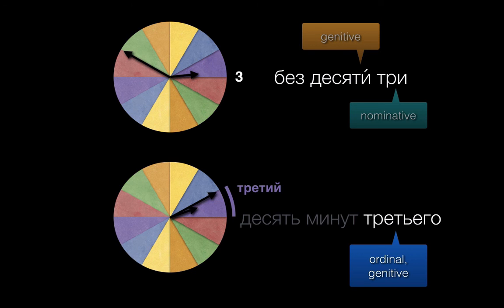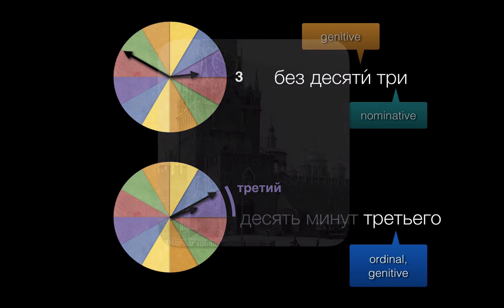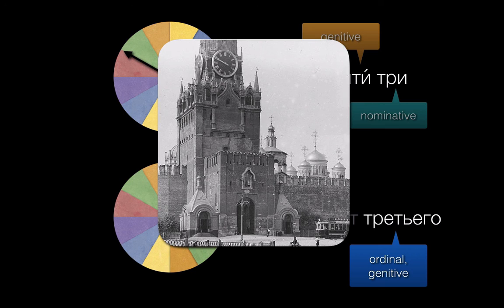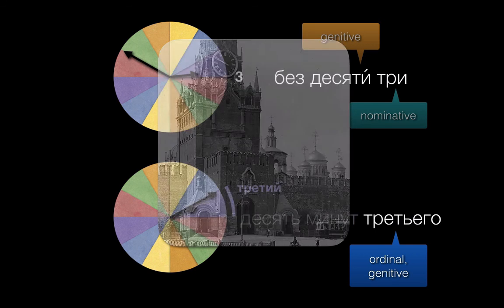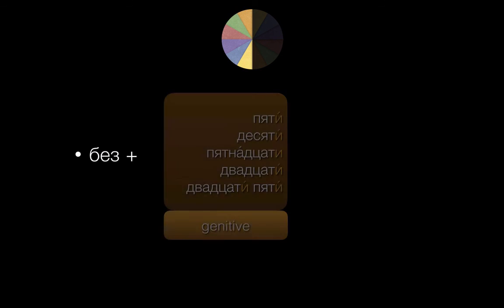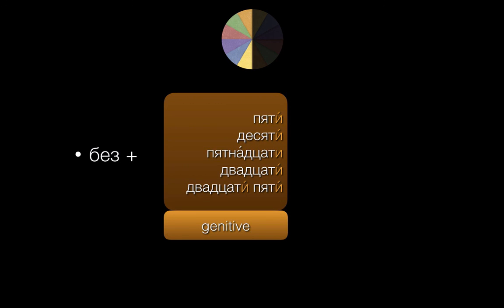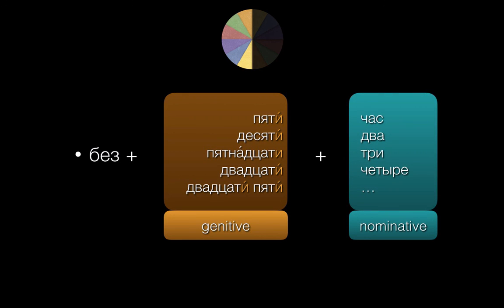This might all seem kind of complicated, but the good news is that it's easy to find opportunities to practice. Whenever you check the time over the next few days, say it to yourself in Russian. Or you could set alarms on your phone in the first half of several hours, and then do the same with alarms in the second half hour. Summing up, to express time in the second half hour, start with без, then the number of minutes to the next hour in the genitive, and finally the next hour in the nominative.